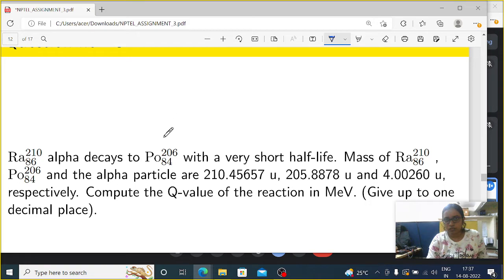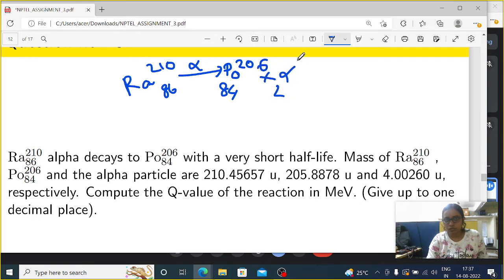The question is nothing but, if I write here, radium 86 210 alpha decay, polonium 84 206 plus alpha is there. Basically alpha decay is there, so we can write alpha here or we can write alpha there. It's a very similar thing, but we can't write both of these in that equation, so it would be wrong. So this is the expression for alpha decay.